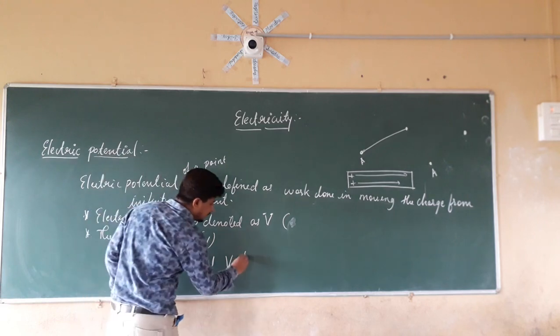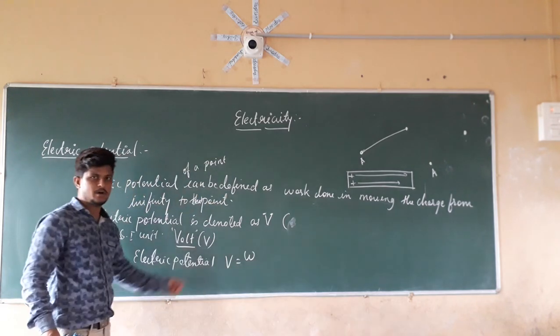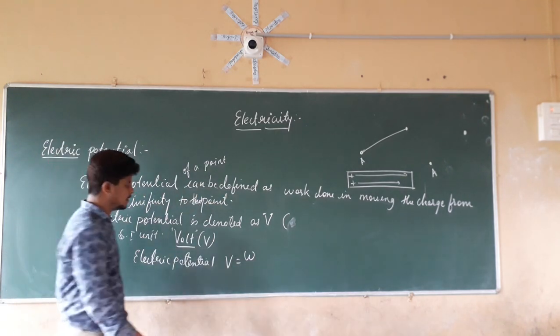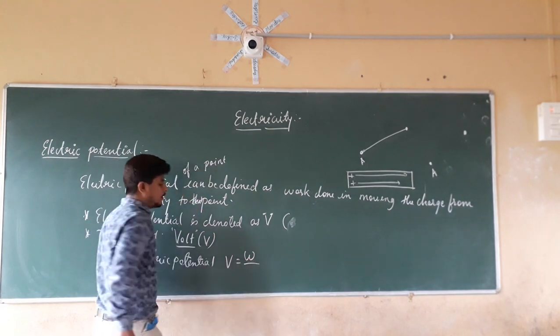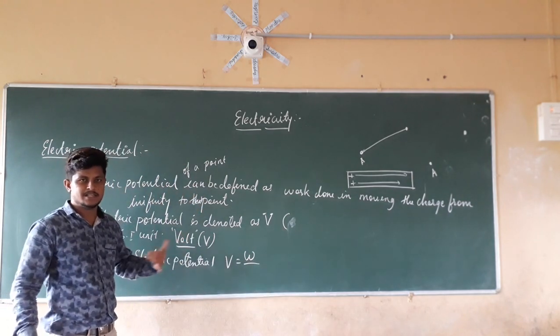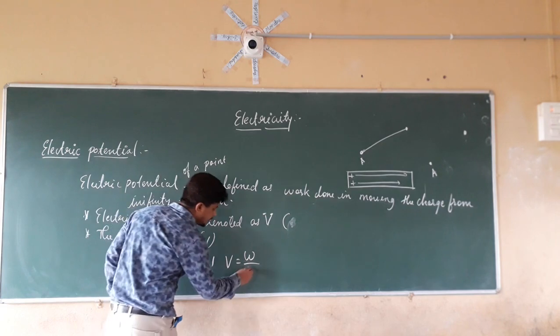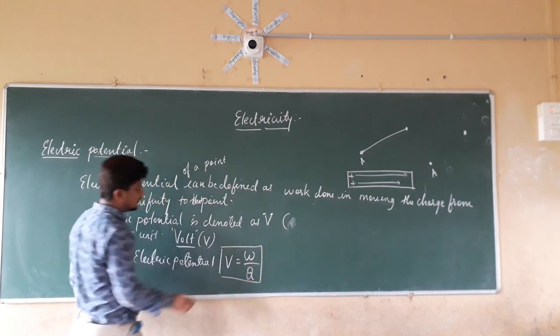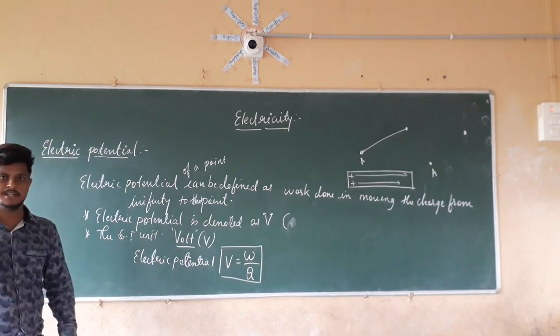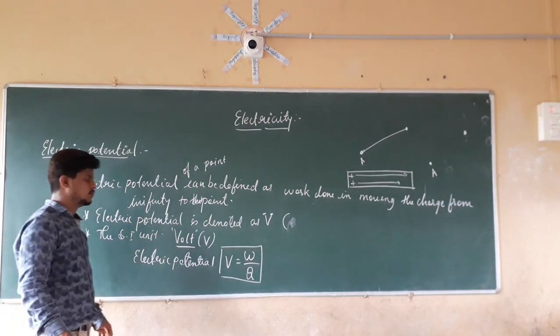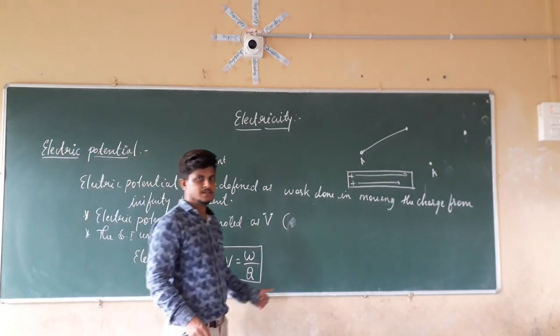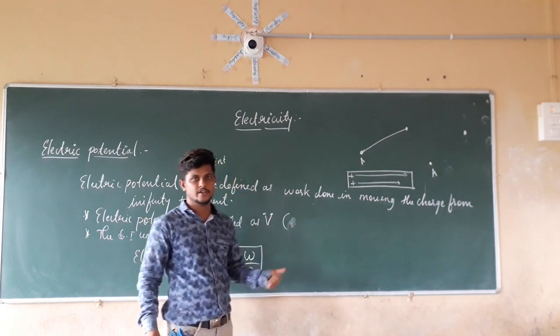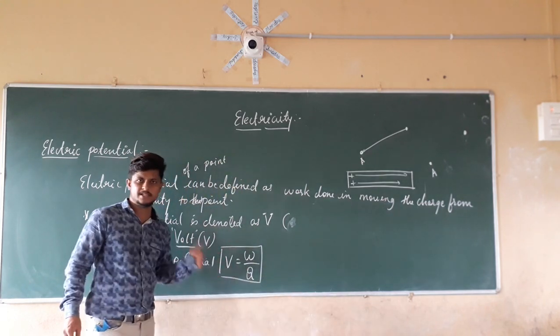The work done is W, divided by the charge Q, for which the work is done. So the formula for electric potential is V equal to W by Q. I hope this is clear.